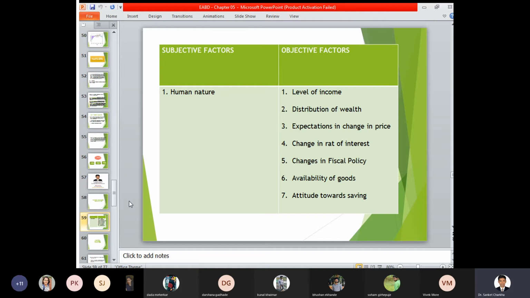So in this case, you have to identify what is the rate of savings available, what is the rate of interest on your savings account, current account, bank deposit, fixed deposits, mutual funds, public provident fund, post savings, and so on. The rate of savings of an individual also impacts the objective factors of consumption, that is, what money will be available with an individual for expenditure purposes. Changes in the fiscal policy.